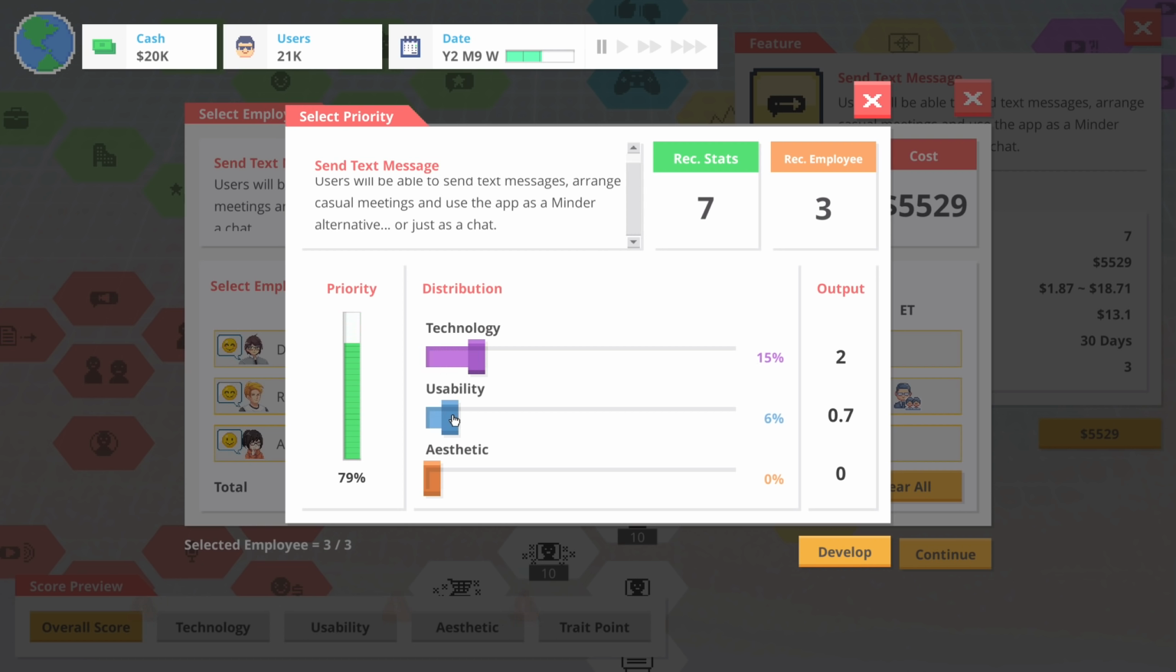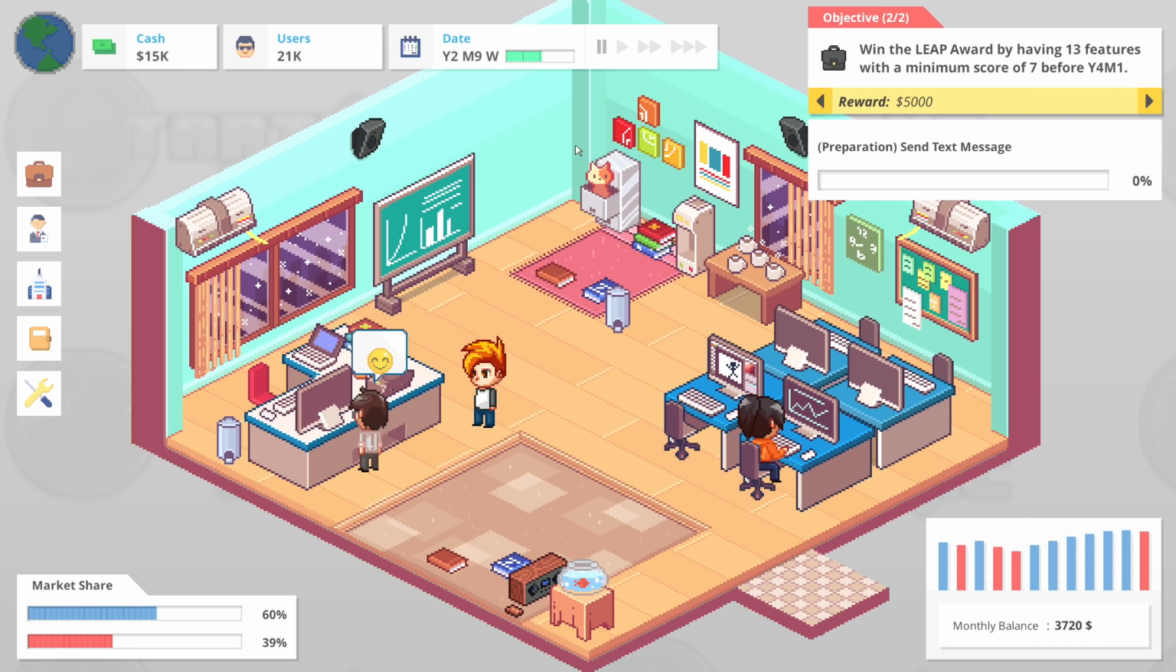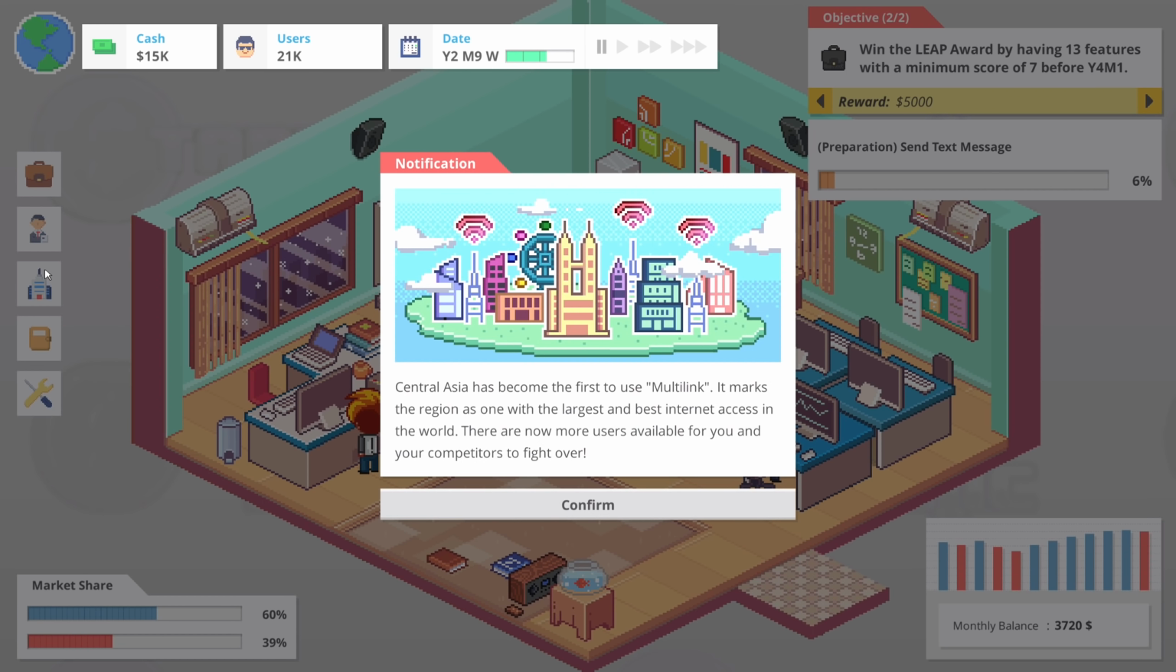So yeah, I think what we'll do is, I think this needs to be nice and usable. So 4 for you. I think the aesthetics should be a 3. I think technology should be maybe a 4. And that can be a 5.3. So let's try that for sending messages. We'll see how that goes. I don't think my stats are good enough for anybody, but for this leap thing, I do need more features.